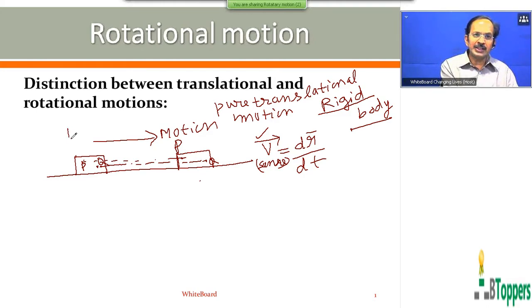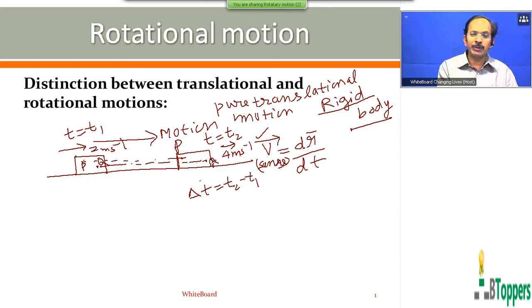So, for example, at a particular instant of time, t equal to t1, if one of the particles of the body has a velocity of 2 meters per second, then the velocity of every other particle of the body will also be 2 meters per second at that instant. If the velocity of one of the particles changes from 2 meters per second to 4 meters per second in the time interval delta t equal to t2 minus t1, the velocity of every other particle of the body also changes from 2 meters per second to 4 meters per second in the same time interval.